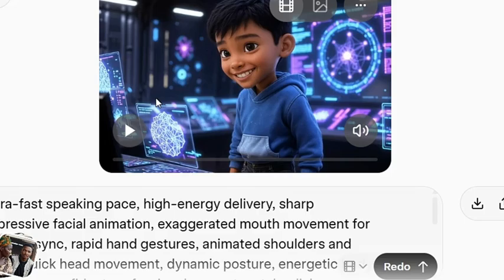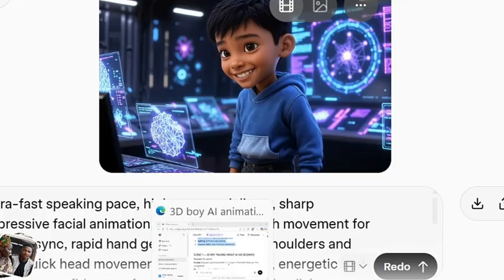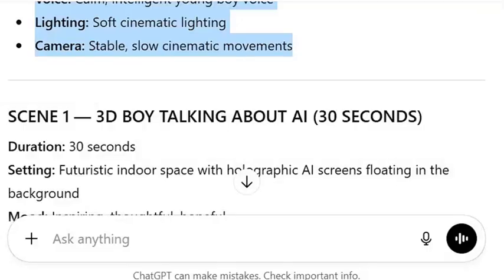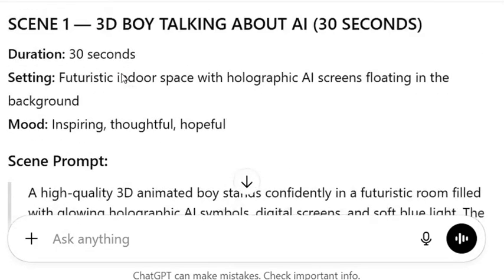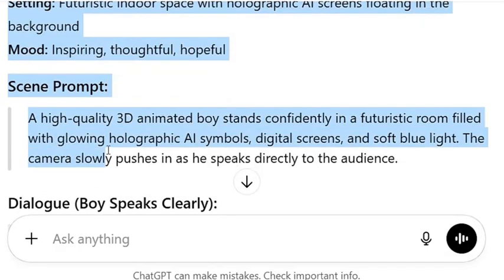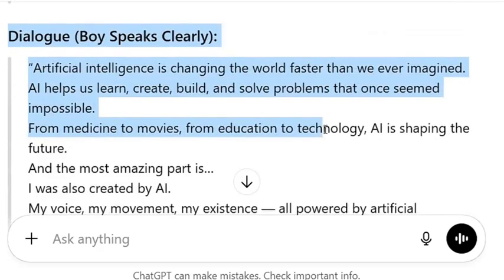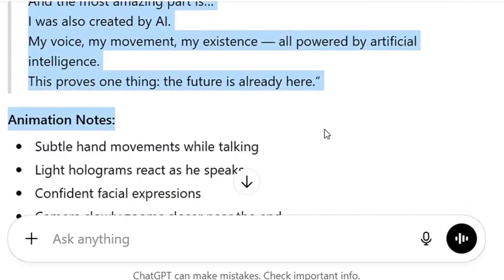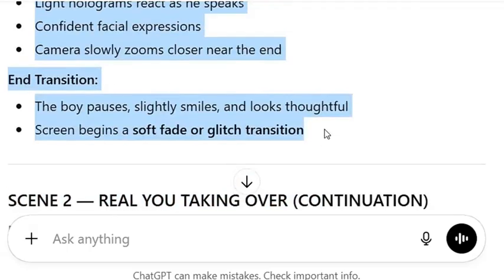This is the image. Now the next thing we are going to do is to head over to ChatGPT again. We'll go back to ChatGPT so that we can copy our first video prompt. As you can see, this is our first video prompt here. Now we'll copy it like this, and we copy it.